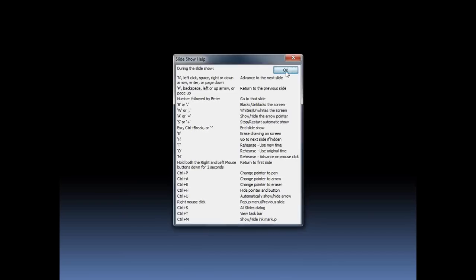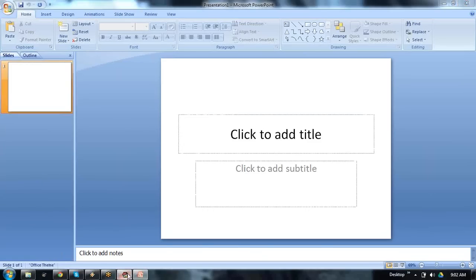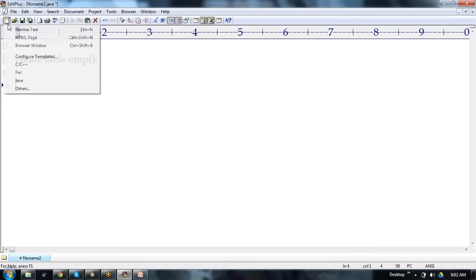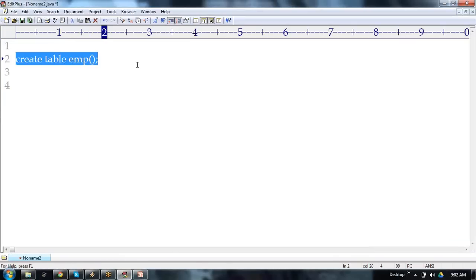Now, how can we connect it? Look at this simple one. It's a simple Java one. When we start, we need to follow some steps. Our goal is connecting to the MySQL database.